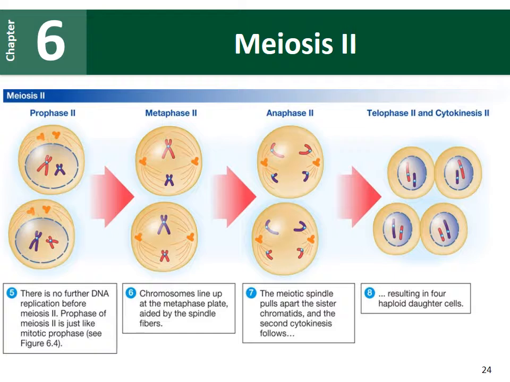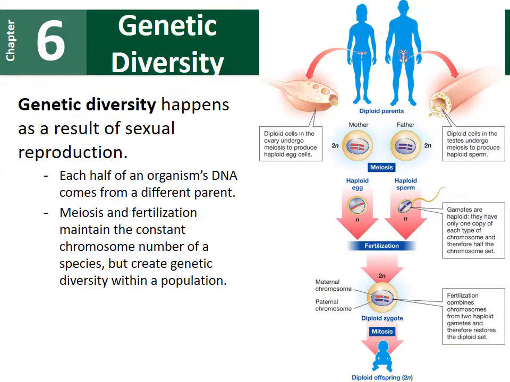This is going to be really important, and we can see that here. 2 of our cells have a big red chromosome and a small purple one. Our other cells have a big purple and a small red. So you have different combinations of chromosomes that occur in these gametes.